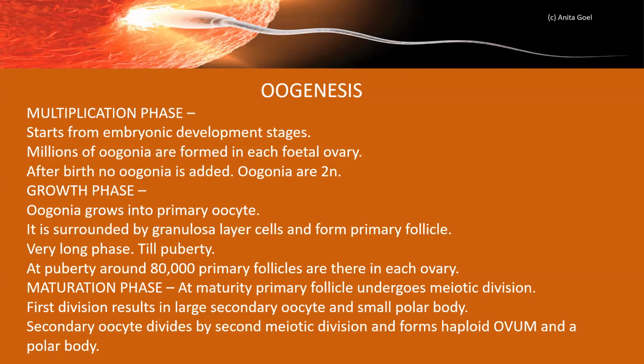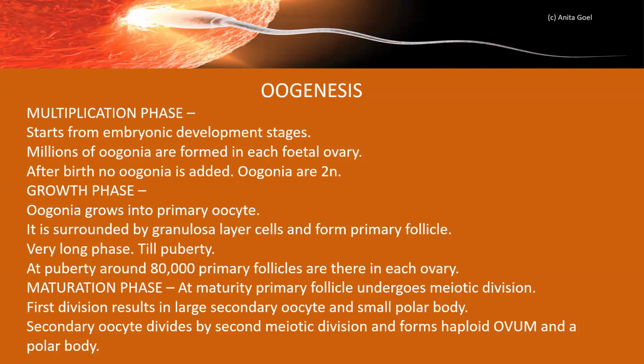And in the multiplication phase, as in case of spermatogenesis, germinal epithelium that lines the ovary divides by mitosis and forms oogonia. Now growth phase is just like that of spermatogenesis. Oogonia grow into primary oocyte.